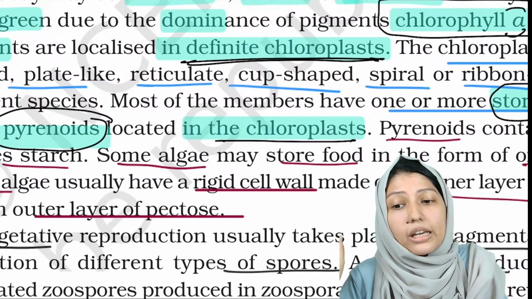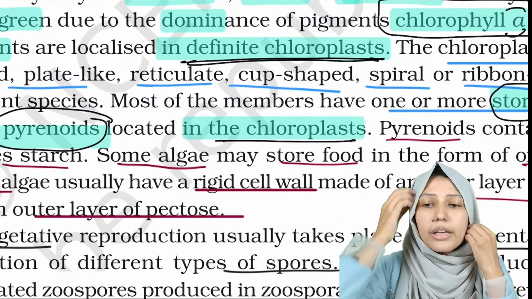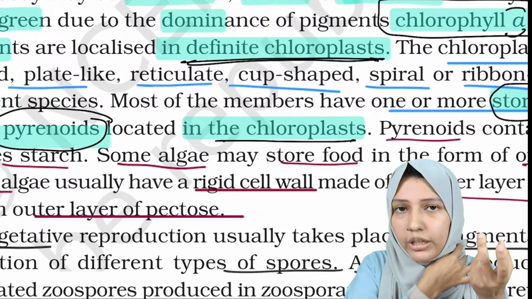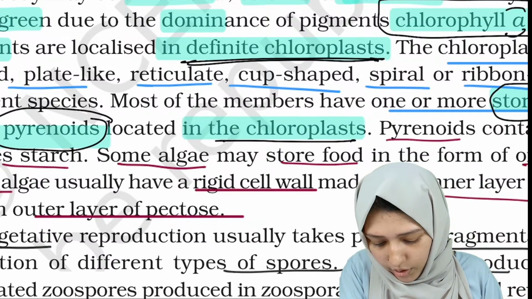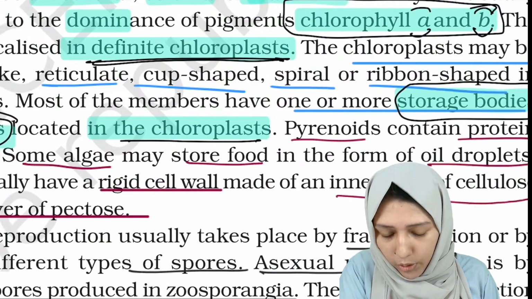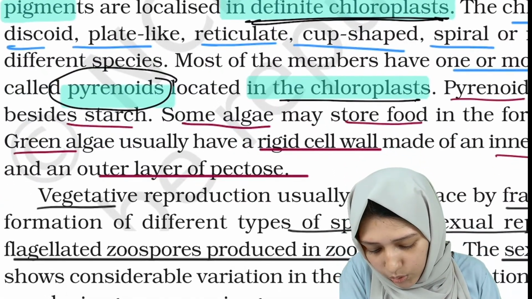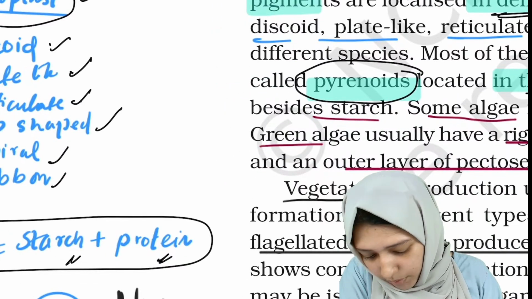And some of the algae among the green algae can also store food in the form of oil droplets. Green algae usually have a rigid cell wall. As I said, they will be having an inner cellulose layer and outer pectose layer.